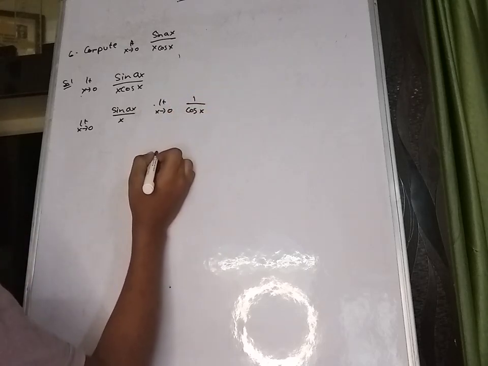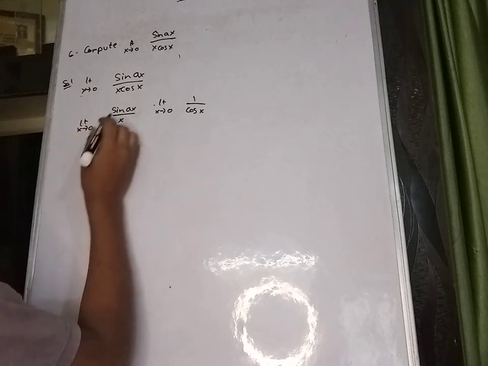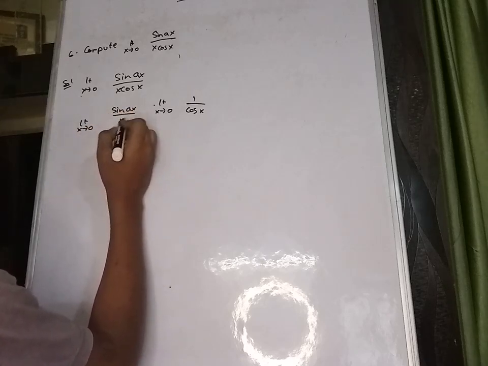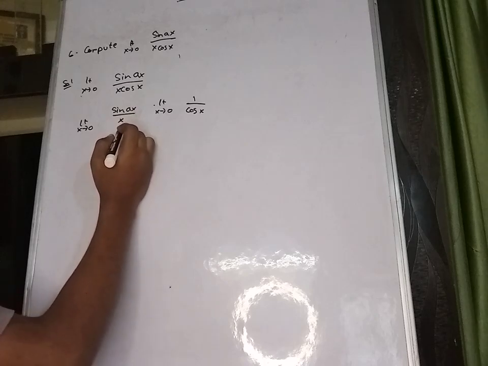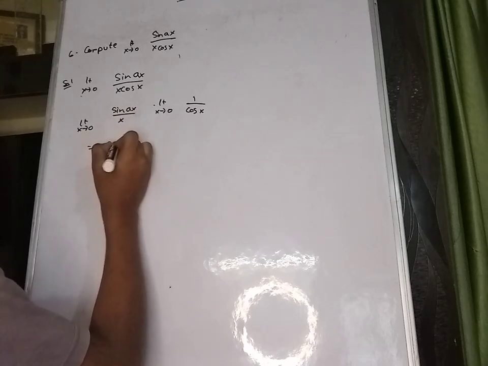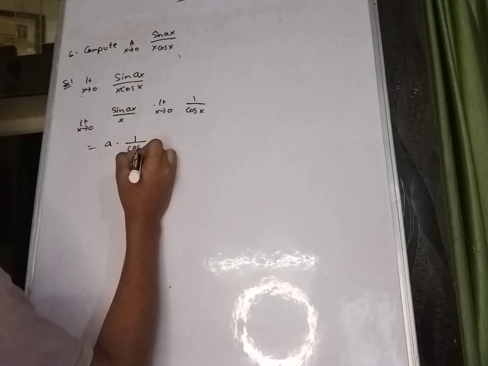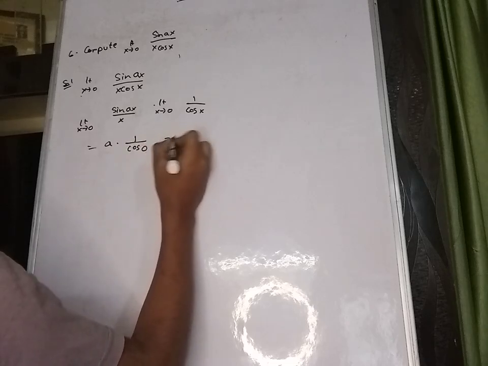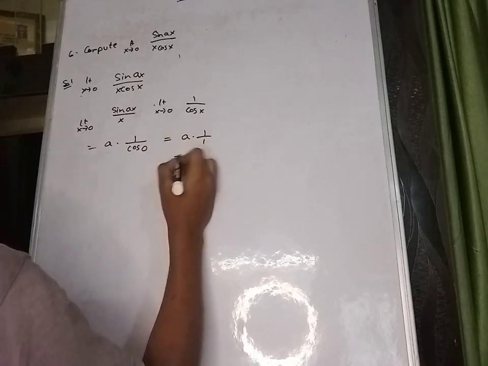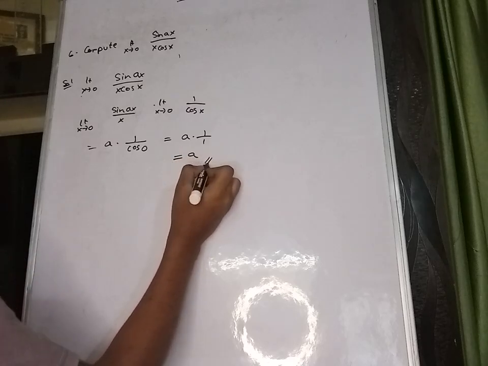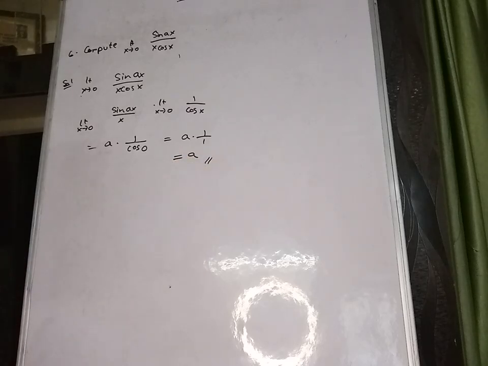So limit x tends to 0 sine of ax divided by x is nothing but a only. So a into 1 by cos 0, which is equal to a into 1 by 1, which is a. A is the answer. Okay, now let's go to seventh sum.